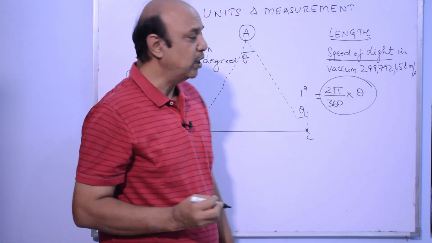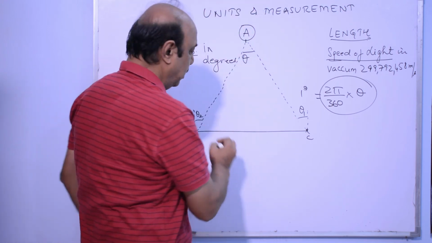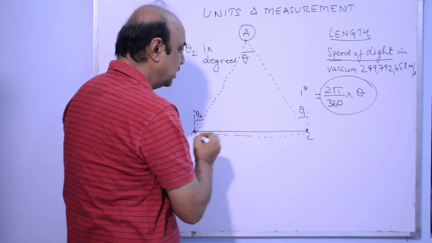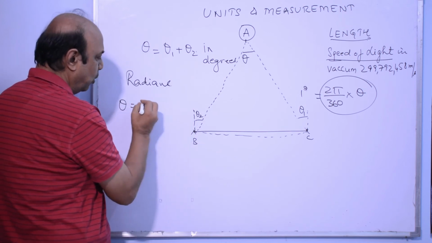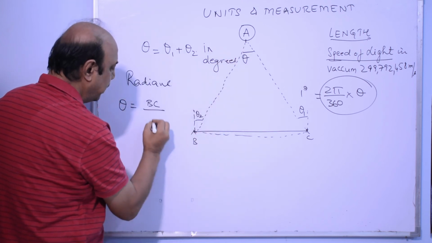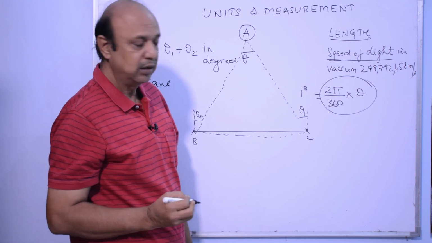is the angular displacement. अब क्योंकि ये distance बहुत ज़्यादा है, तो I can consider this as an arc length. I can consider BC as an arc. So theta is equal to arc length, that is BC, upon AB, that is the distance of the planet from Earth.